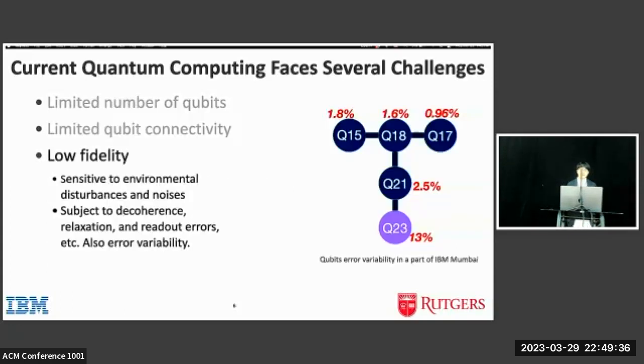Another challenge is the low fidelity. Qubits are sensitive to environment disturbances and noises. They are subject to decoherence, relaxation, and readout errors, etc., and also error variability. So for example, here's part of the IBM Mumbai machine with qubit error variability.